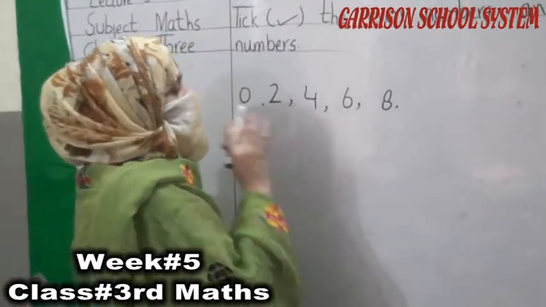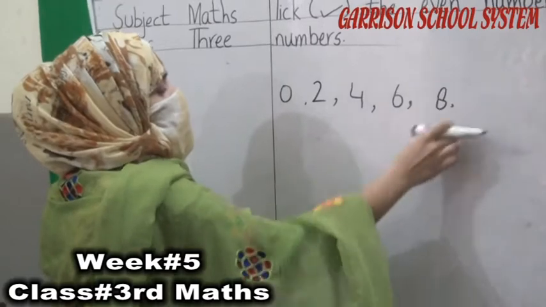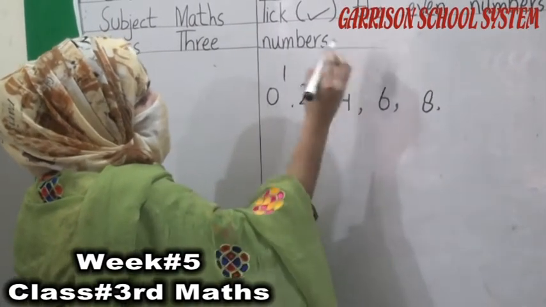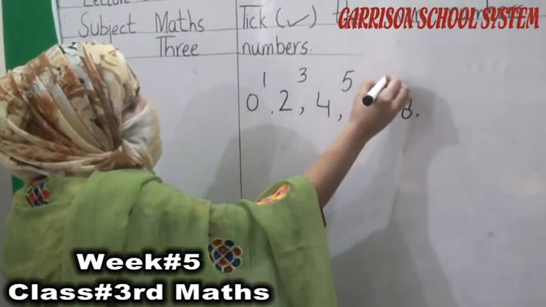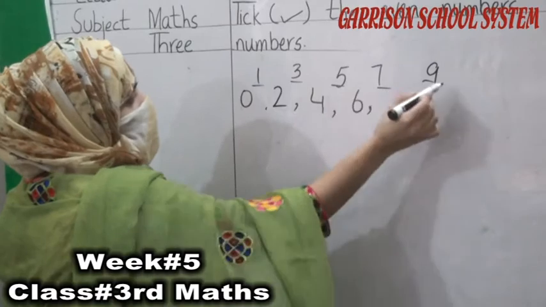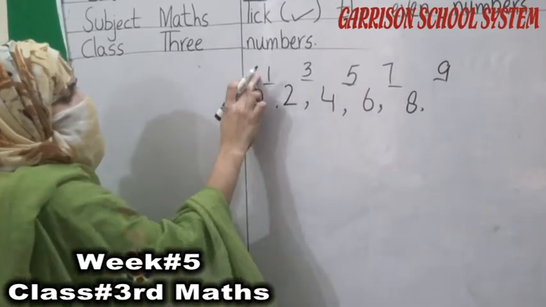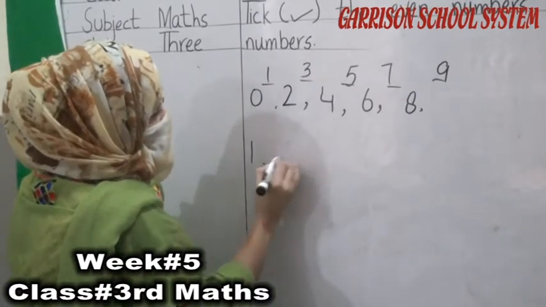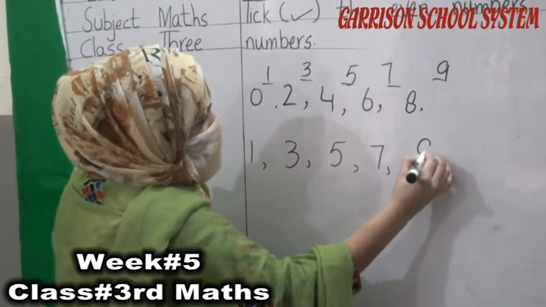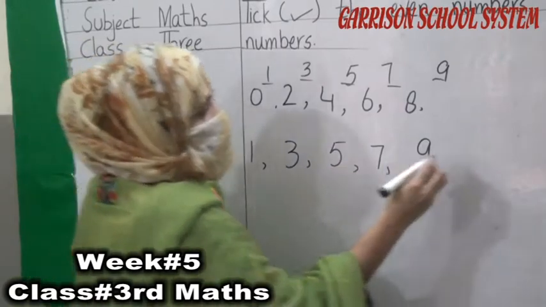Even numbers are those numbers which are divisible by 2. The remaining numbers in between, for example 1, 3, 5, 7, these are odd numbers. These remaining are odd numbers: 1, 3, 5, 7 and 9.